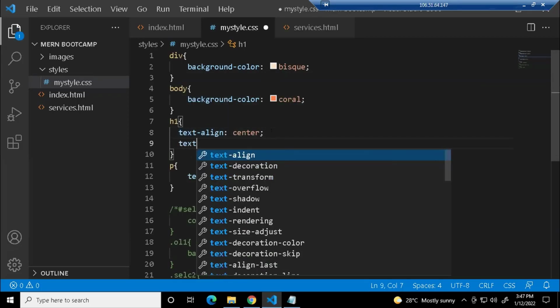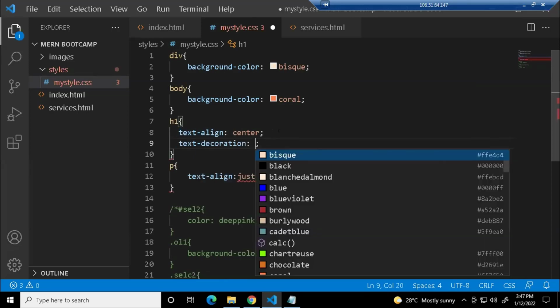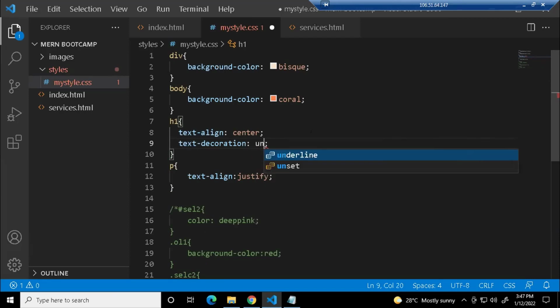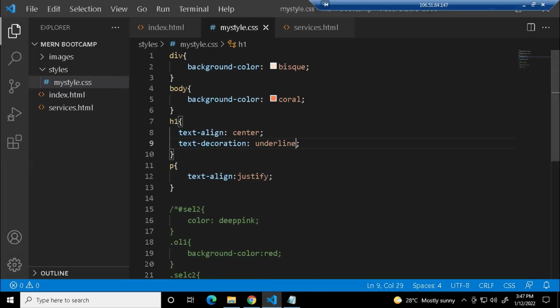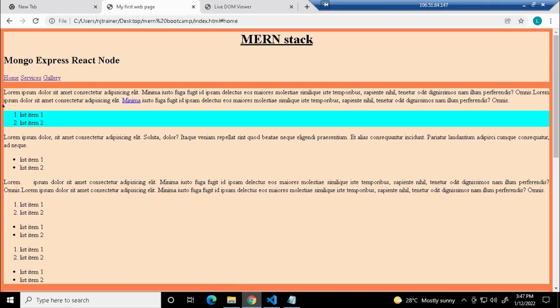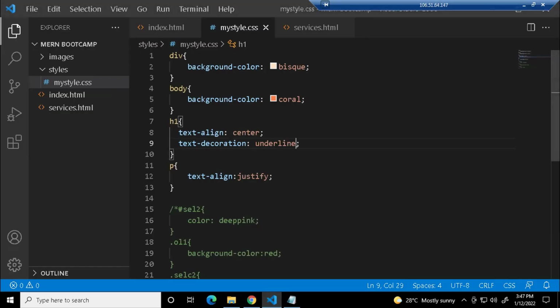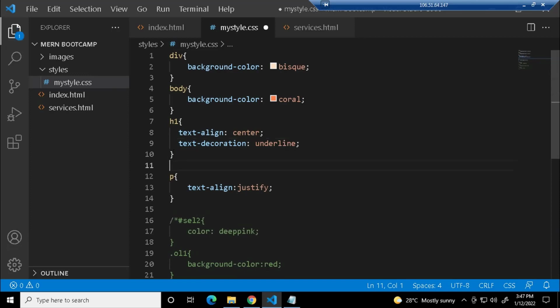And then you have many properties with text decoration. Suppose you want to have underline, or you want to have overline and all, you can do it with text decoration. So I can give underline. You can explore the values for this, guys. When you type itself, it will give you the auto suggestion. So you can give text decoration underline. And now let us say you have these links here, right? You want to increase the font size. So what is the tag for link? It's the a tag, right?